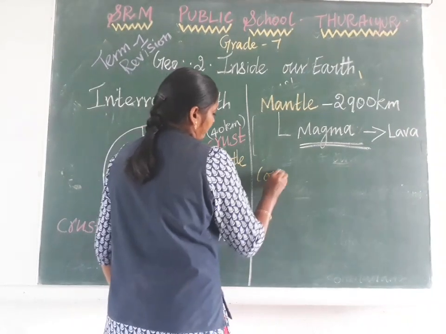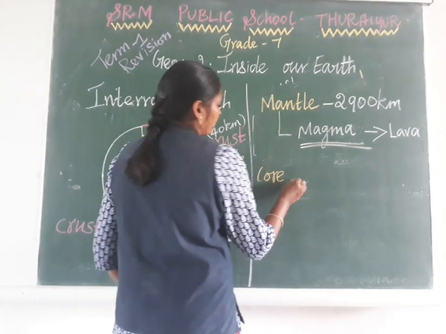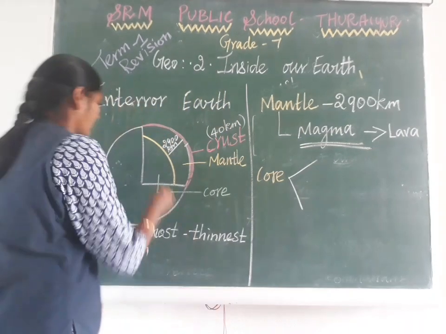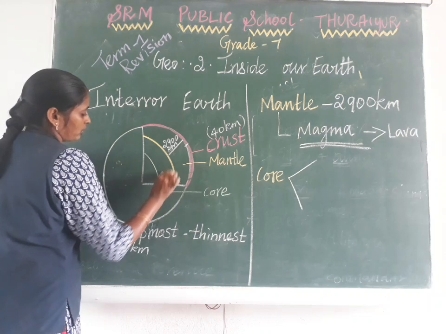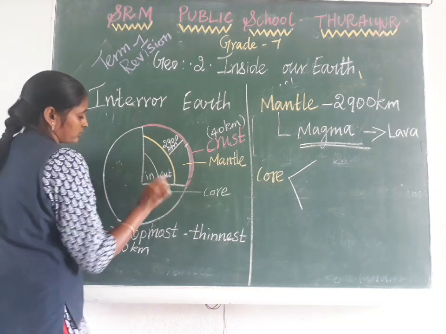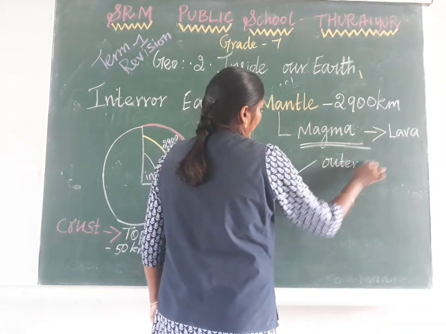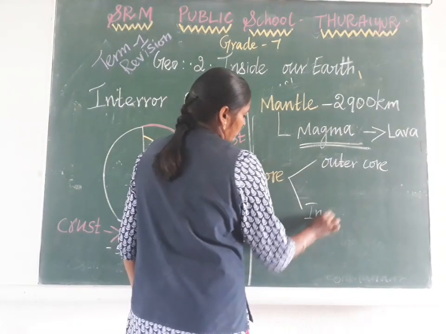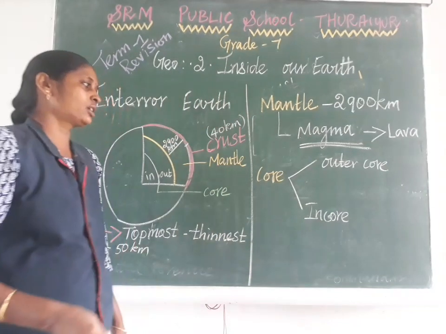So the last layer is core. We can divide core into two types: one is outer core and the other is inner core. So we have two types of core. This is the very innermost layer of the earth.